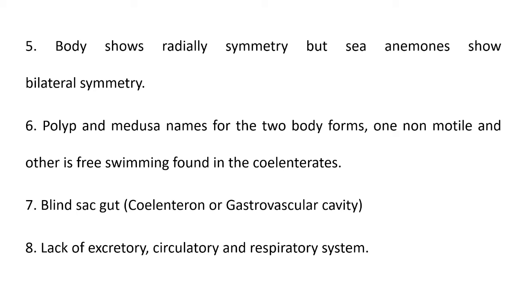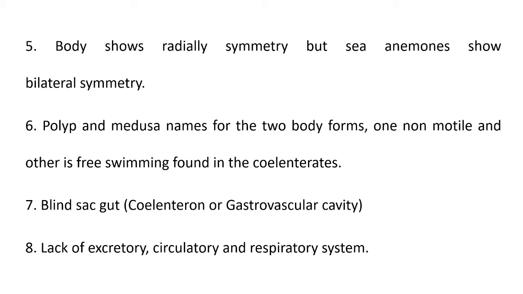Polyp cnidarian animals are non-motile, meaning they are sessile animals, while the medusa are free-swimming animals. So the cnidarian animal occurs in both forms, that is polyps and medusa. Polyps always attach to the substratum of the ocean or sea, while the medusa organism remains free swimming in water.